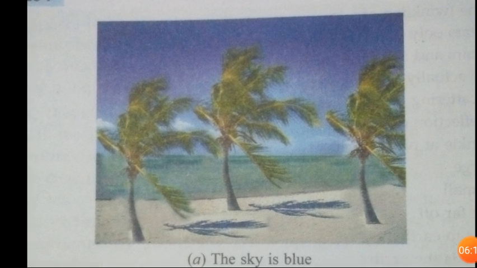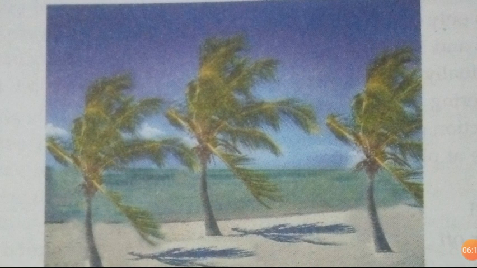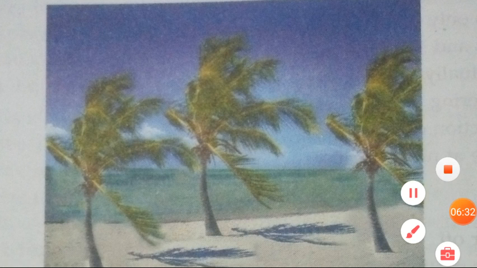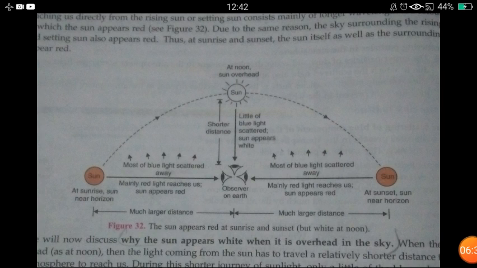Okay, because of scattering only, you can see in this picture, the color of the sky looks blue or violet, because they have a very small wavelength, so they get scattered very easily and spread all over, and that's why we can see blue color everywhere in the sky. In the daytime we can see that the sky is blue, but in early morning and evening we can see the color of the sky is not blue, but orange or red or yellow, something like that.